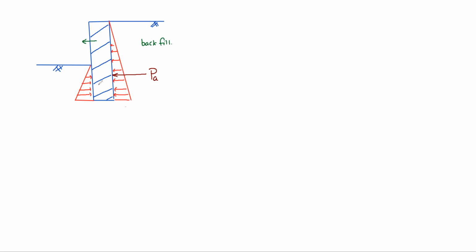That means the wall is moving towards the soil in the case of the left side. So now on this side passive earth pressure will be there. Understood the scenario now? So both we are getting here. One side active you are getting, other side passive you are getting. So in case of the right side backfill, the wall is moving away from the backfill, whereas in case of the left side backfill, see this is also a backfill.